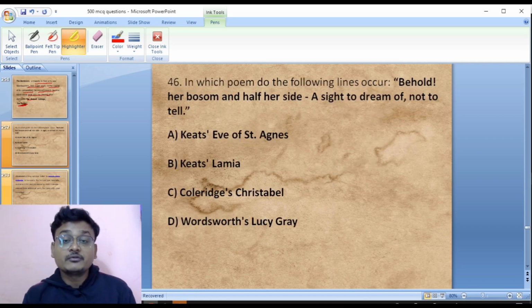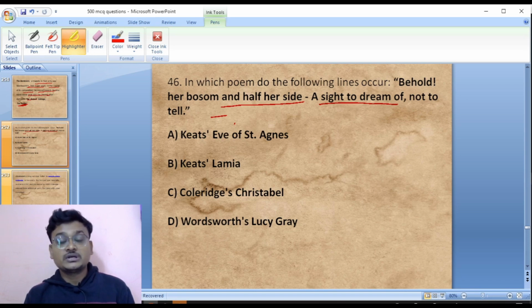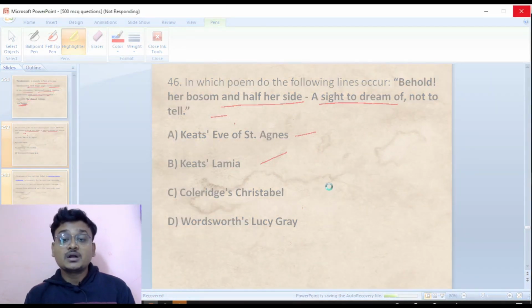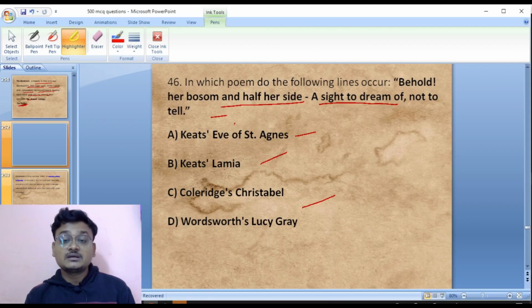Okay, move to question number 46. In which poem do the following lines occur? Behold her bosom and half her side, a sight to dream of, not to tell. In which of the following poems? Keats's The Eve of St. Agnes, Keats's Lamia, Coleridge's Christabel, Wordsworth's Lucy Gray. So these lines appear in Coleridge's Christabel. So Coleridge's Christabel is the right answer here.